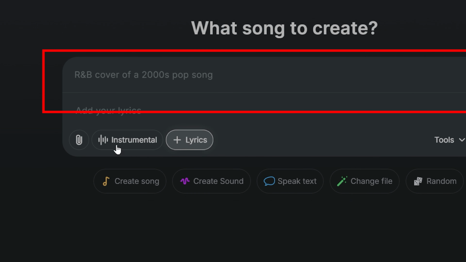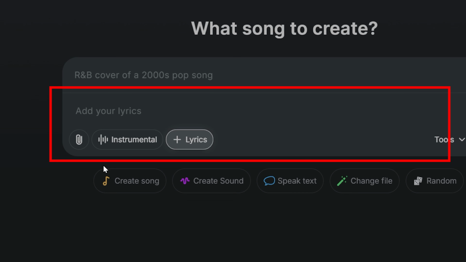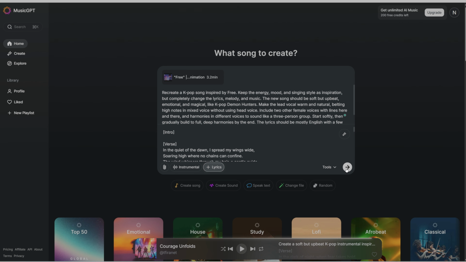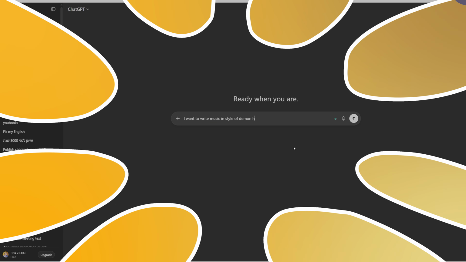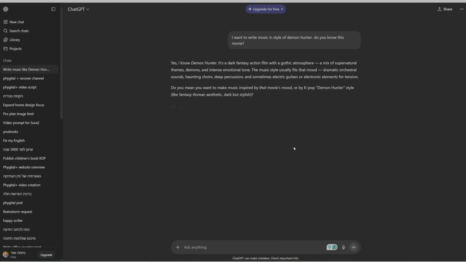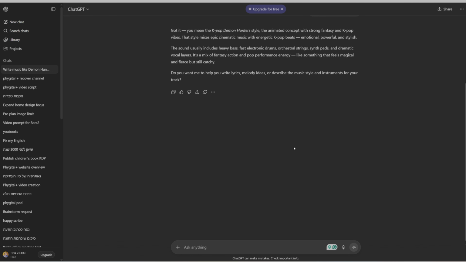At the top, you have a prompt box to add the prompt that describes the music, and at the bottom, you have a button to add lyrics. You can write your own lyrics or ask the tool to write them for you. To add lyrics from GPT Music, click on Generate Lyrics and add your prompt. When creating the lyrics, I needed to be very specific about what I wanted. I used ChatGPT to help me with the prompt for the lyrics.